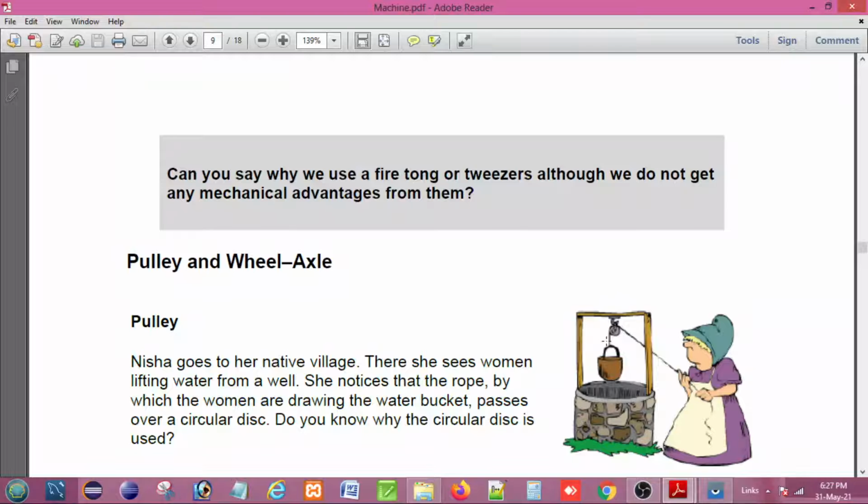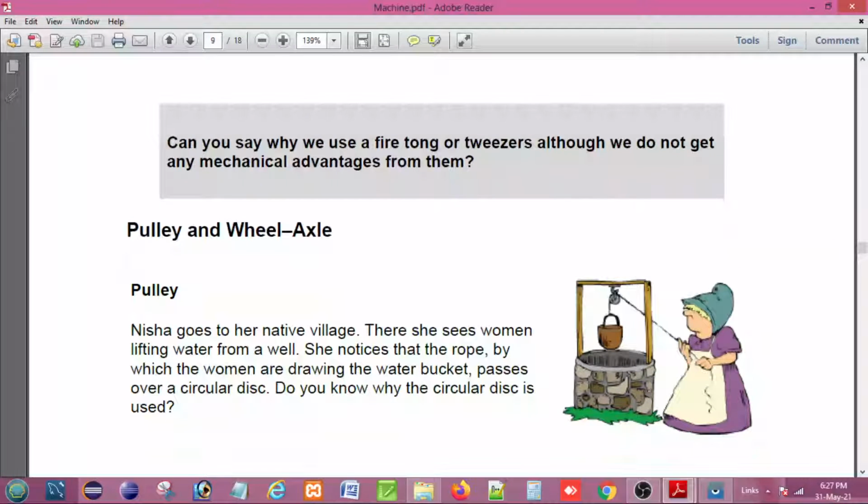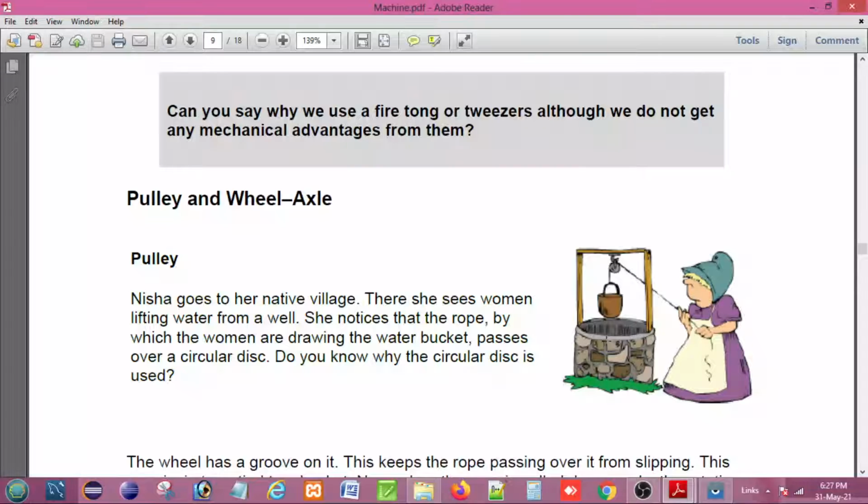Basically, a single pulley can be used in two ways. As a fixed pulley, its axis of rotation is kept stationary and the frame is kept fixed in position. That means the axis is fixed, and the ring just moves around the axis.